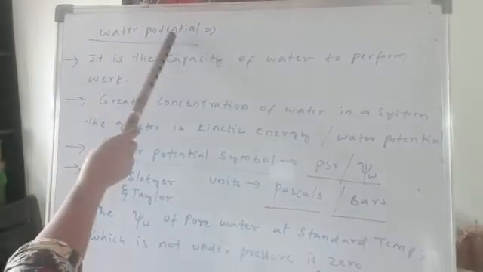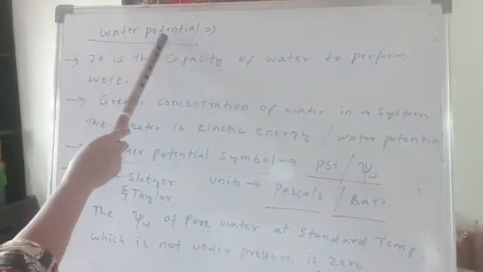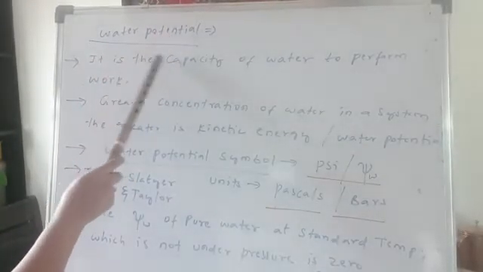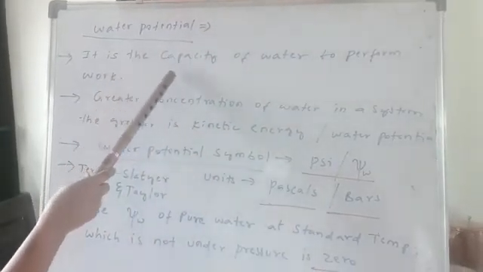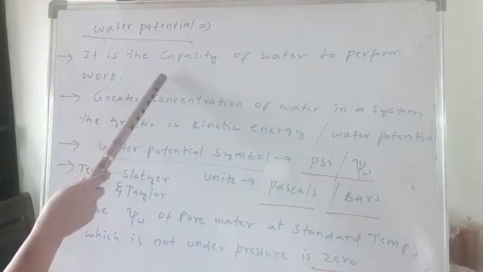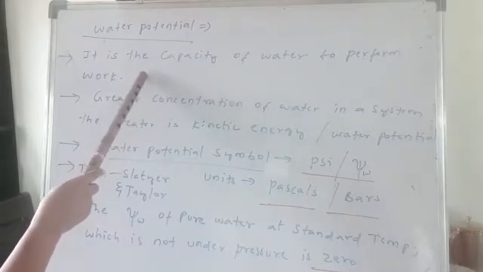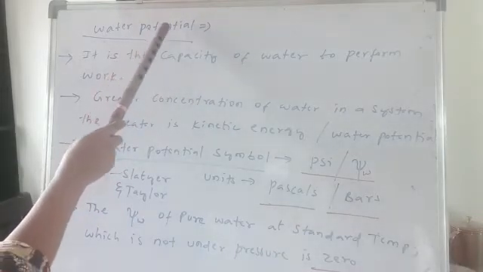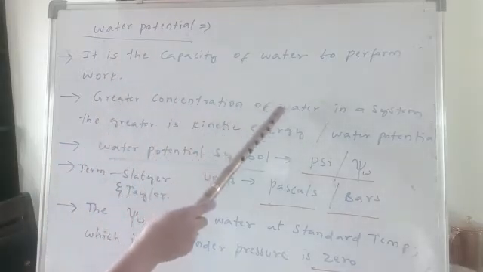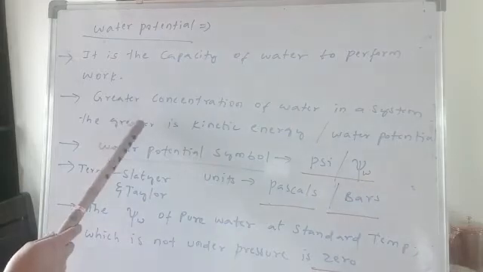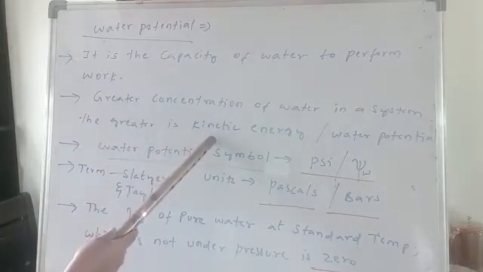Water potential. Now, what is water potential? It is the capacity of water to perform work. So, how much free energy of water is present to perform work is called water potential. Now, the greater the concentration of water in a system, the greater its kinetic energy.